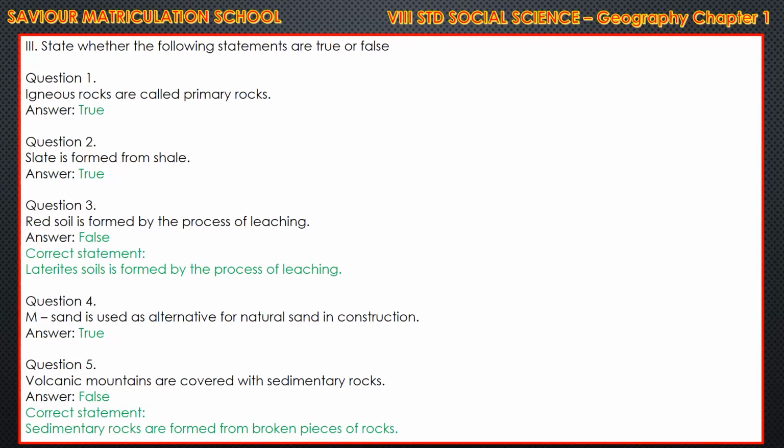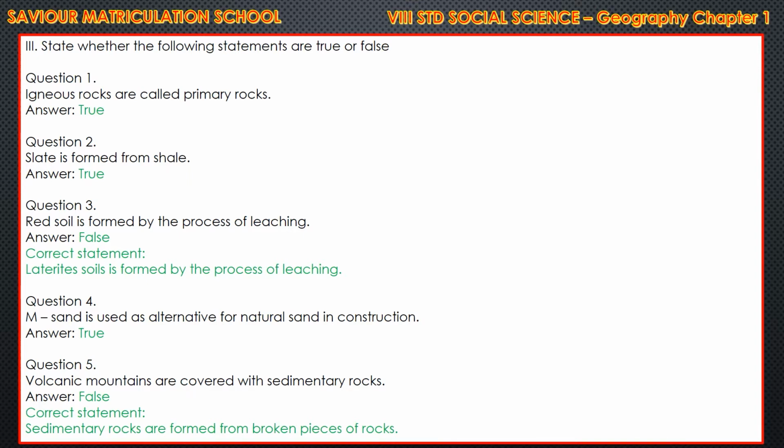And Roman letter 3, state whether the following statements are true or false. You have to write whether it's true or false. Question number 1, igneous rocks are called primary rocks. Yes, it's true. Question number 2, slate is formed from shale. The answer is true.